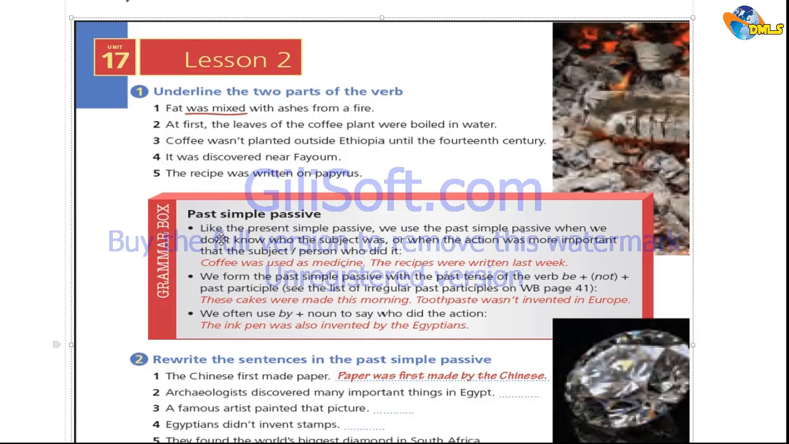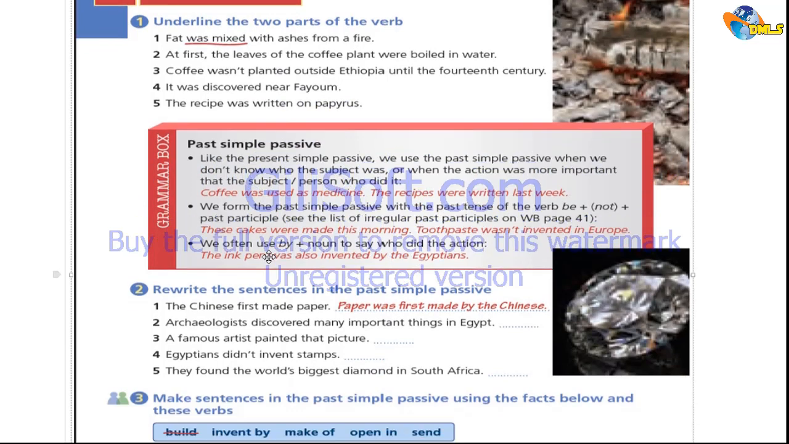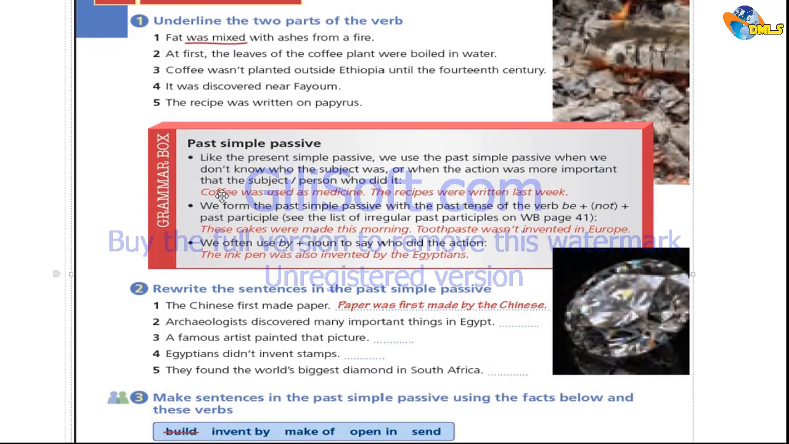Past simple passive: like the present simple passive that we covered last unit, we use the past simple passive when we do not know who the subject was, or when the action was more important than the subject, the doer, the person who did it. Now, let's check out this example. Coffee was used as medicine. Well, who used the coffee as medicine? Not mentioned. But the discovery is more important, as well as the idea of the ambiguity of our doer or subject.